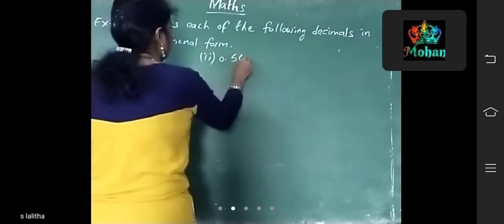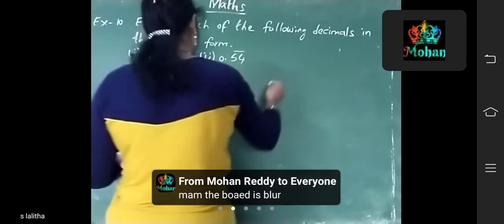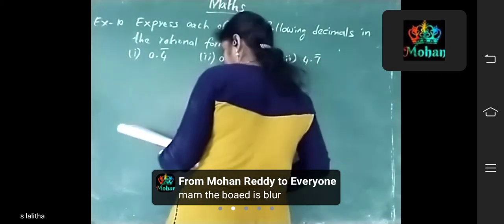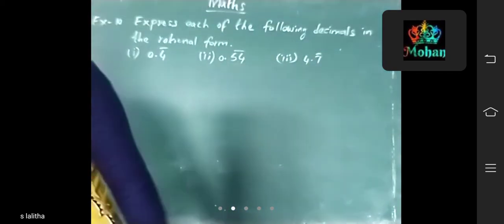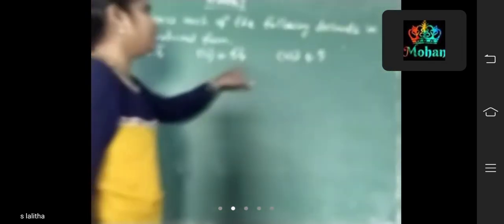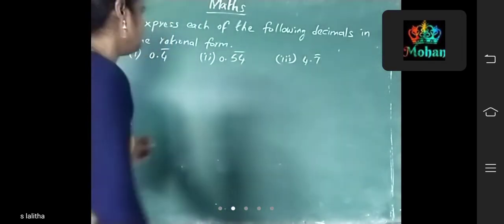First one, 0.4 bar. Second one, 0.54 bar. Third one, 4.7 bar. Now I am telling the first one. You can do the second and third as homework. Okay, ma'am.